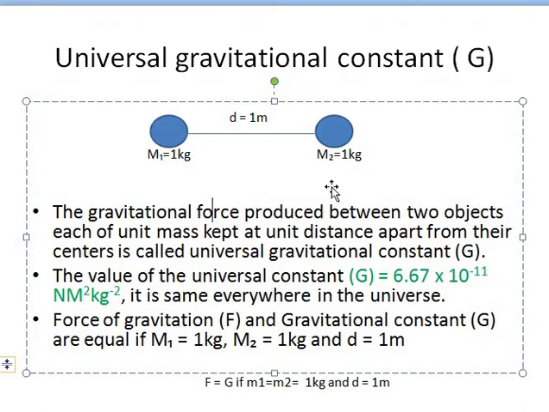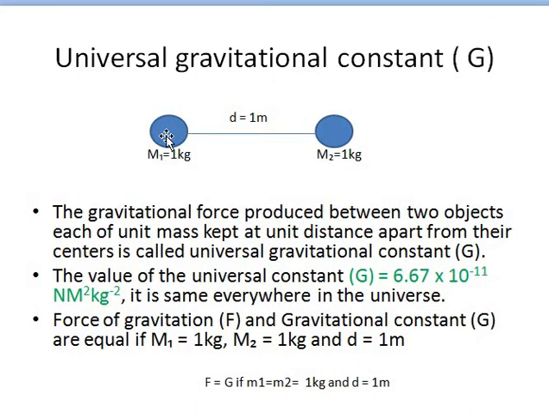So look at these diagrams. You see the two masses m1 and m2, both are of 1 kg. Okay, and they are kept at a distance of 1 meter. So the gravitational force produced between the two unit masses kept at 1 meter distance apart is known as the gravitational constant. And why is it called the gravitational constant? It is always the same. The value of that force is always the same everywhere in the universe.